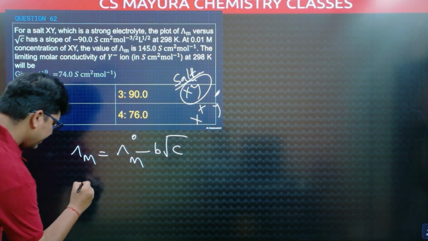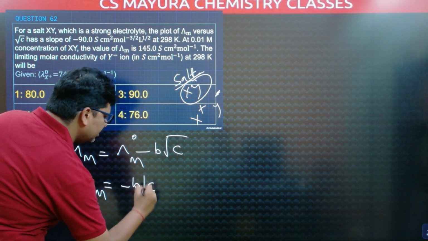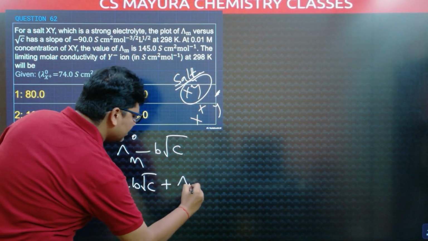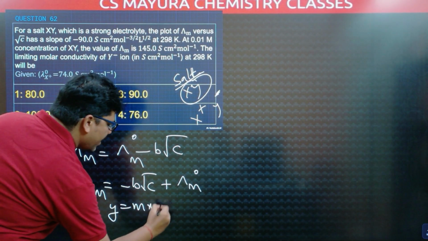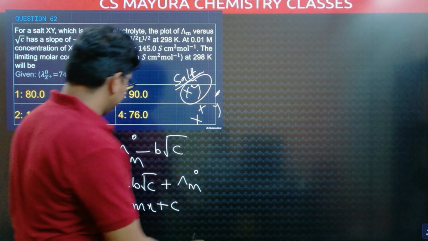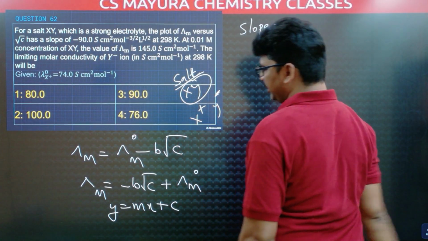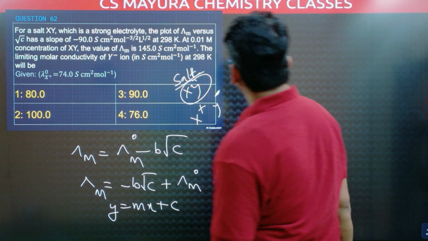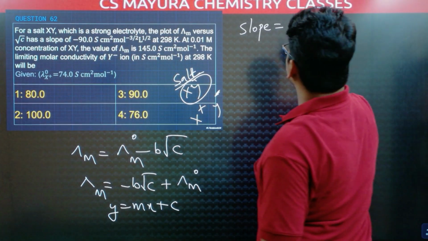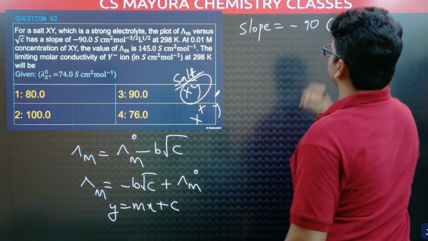So let us rewrite this equation. Lambda M is equal to minus B root C plus lambda M naught. This equation is similar to Y is equal to Mx plus C. Then what is the slope here? Slope M is equal to minus B, that is minus 90.